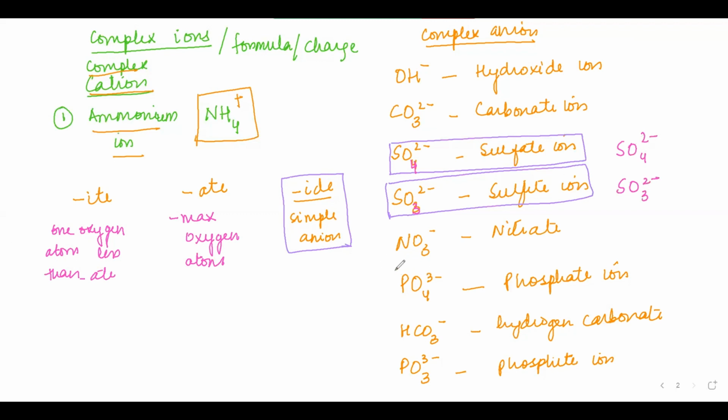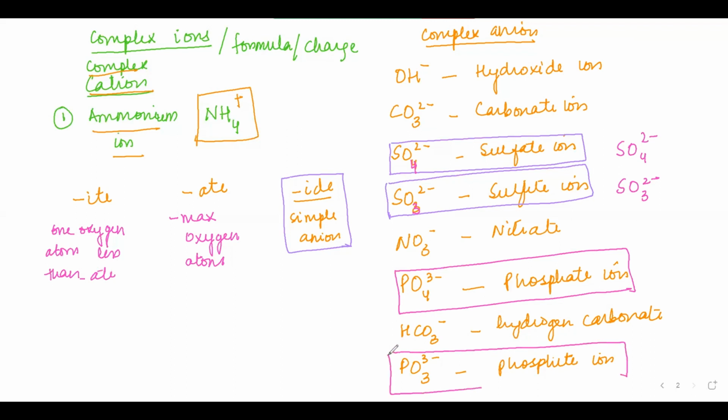Similarly, I have another combination. I have phosphate and I have phosphite. If the phosphate is PO4 3 negative, then the phosphites will have one oxygen less than phosphate. So they are going to be PO3 3 negative. Charges are the same.